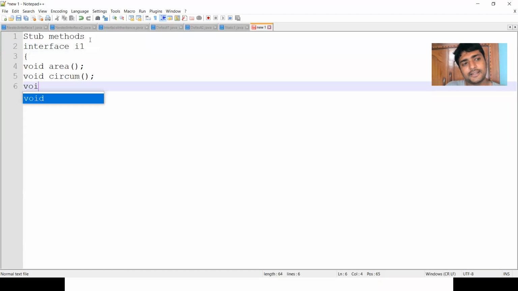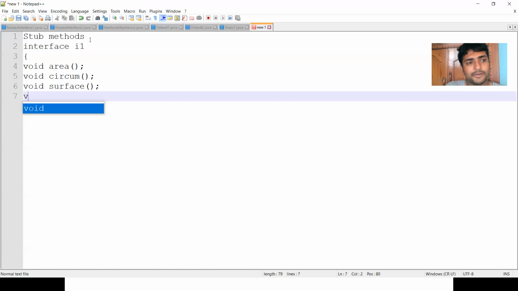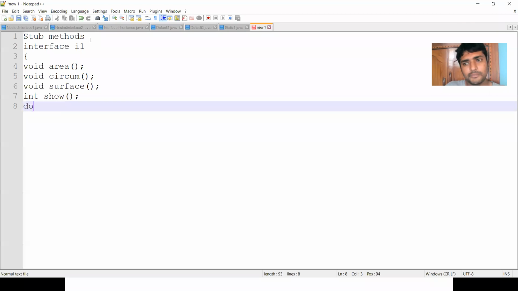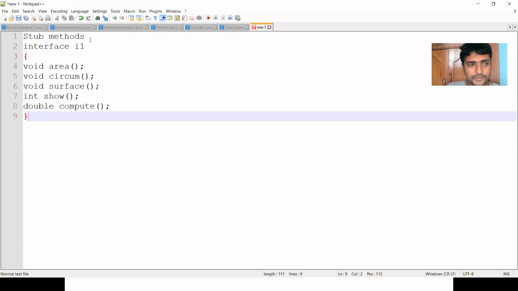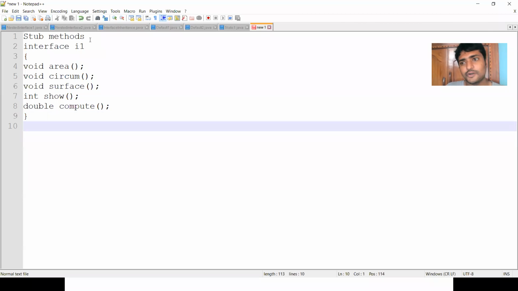Next I am defining another method, void surface area, and another method, int show, and double compute. I am defining all these abstract methods. So this is the interface declaration, this is how we can declare interfaces.